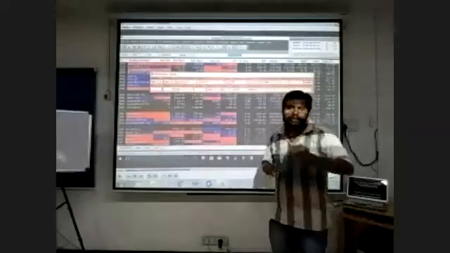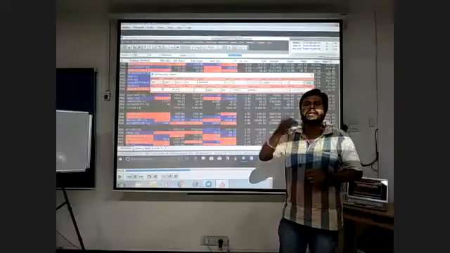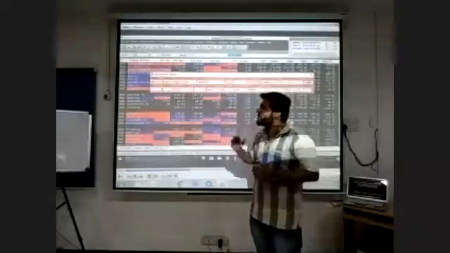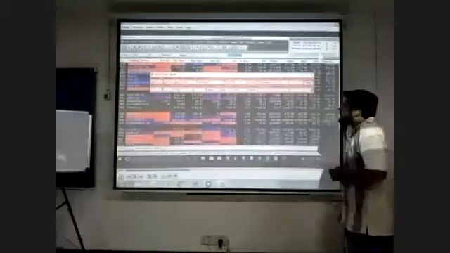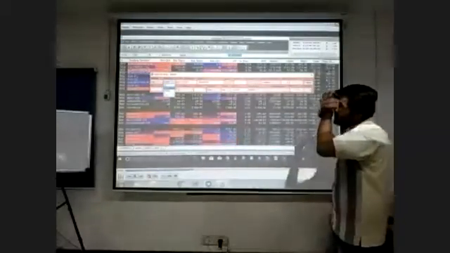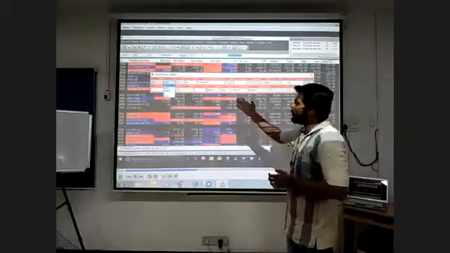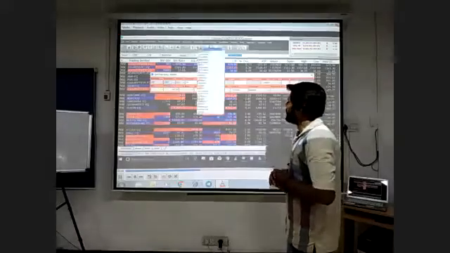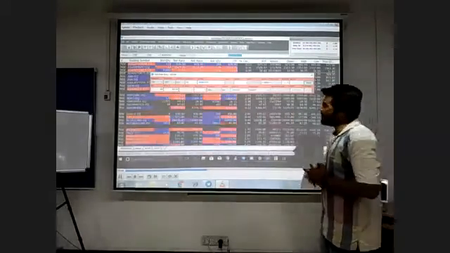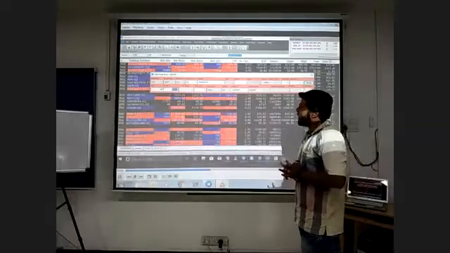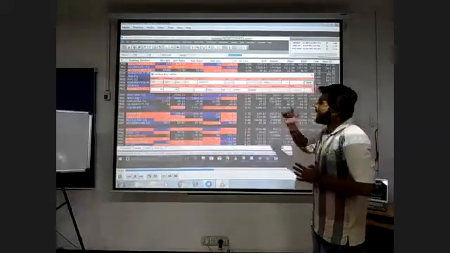Now I bought at 305, so I have to sell at a higher price. So I place it at 307 rupees 50 paise. I'll just show you here the limit or market option I'm going to select. After that, the company Adani Ports, quantity 100, and the price 309 I'm placing.